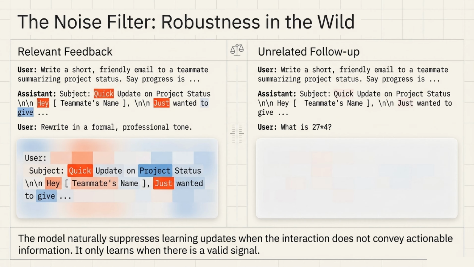But what about noise in the wild? SDPO acts as a natural noise filter, providing incredible robustness. When a user gives relevant feedback, like asking to rewrite an email in a professional tone, the model updates and adjusts the specific tokens involved. But if a user follows up with an unrelated question, like "What is 27 times 4?" the model naturally suppresses the learning updates. It only learns when there is a valid, actionable signal.